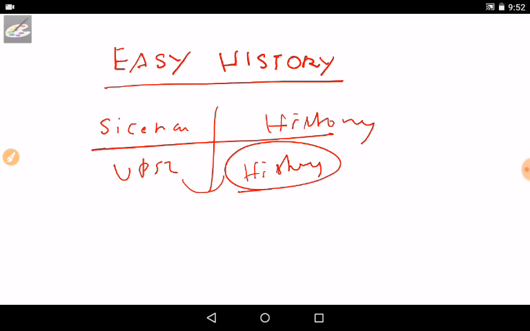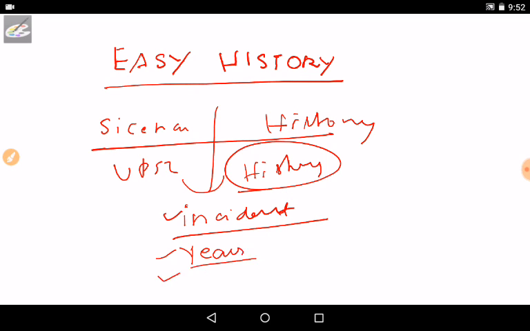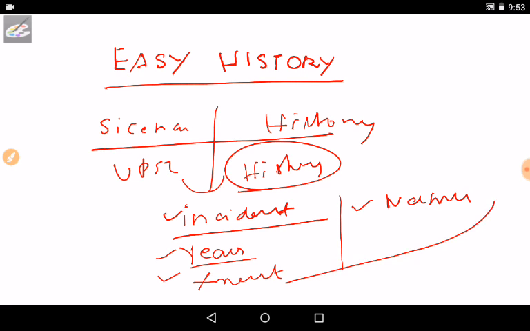But after entering into this field, I felt some difficulties. What are the difficulties? First, understanding the incidents in sequence is too difficult. Memorizing the years, wars and so on, and memorizing the treaties is also too hard. And the fourth one is memorizing the names, which is also too tough. This made history difficult.